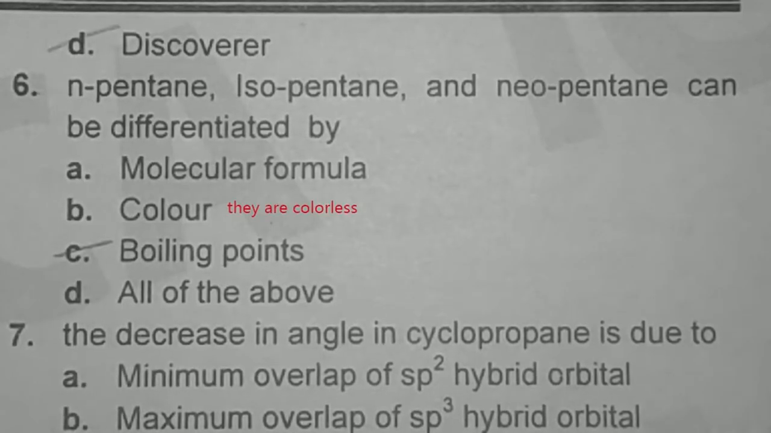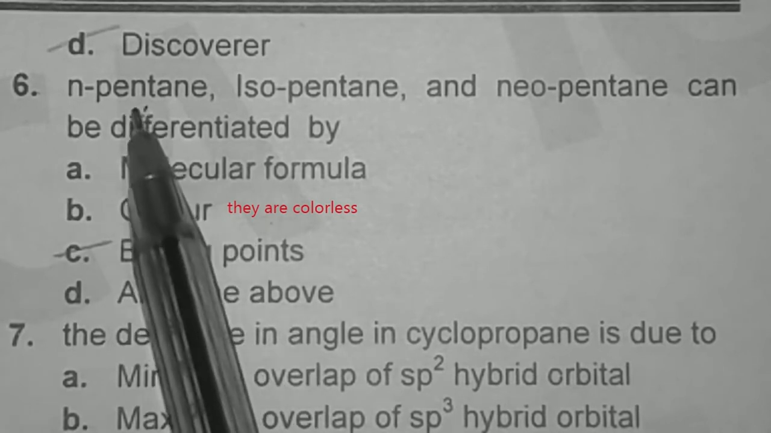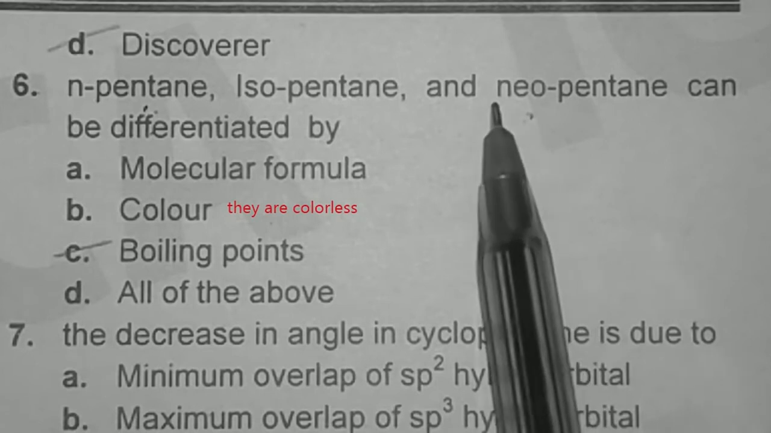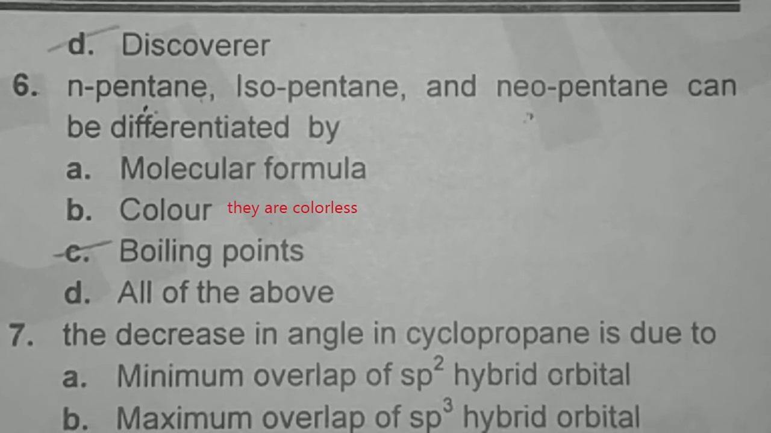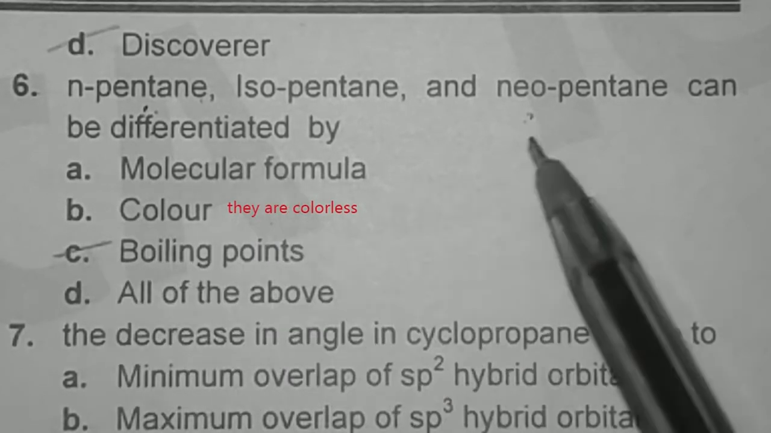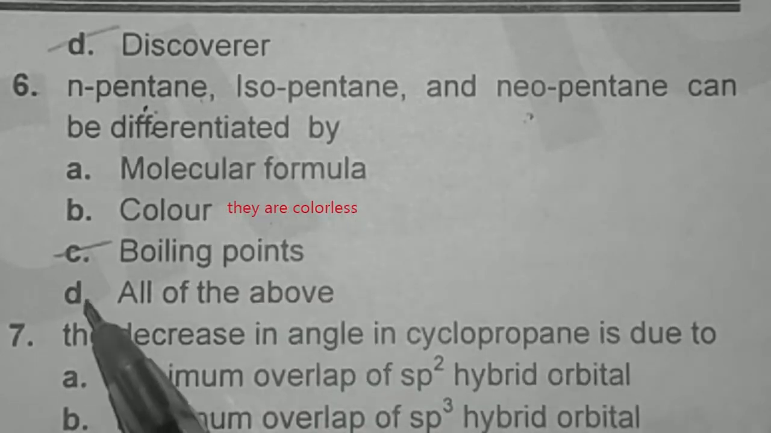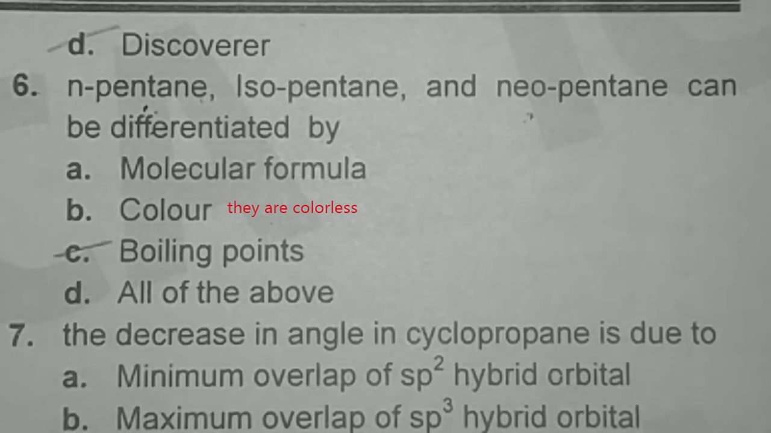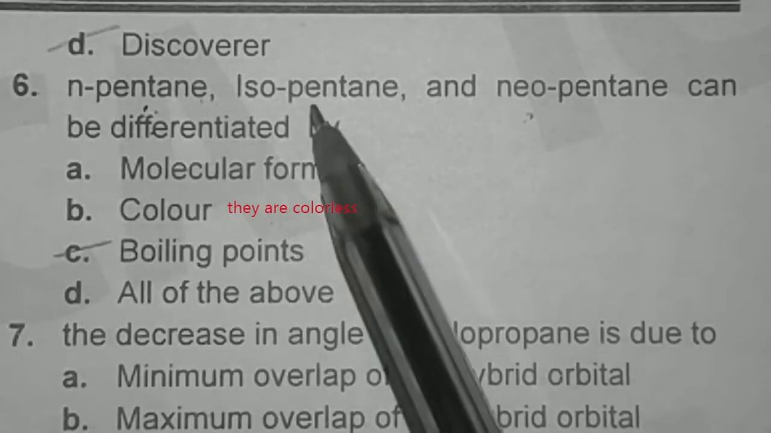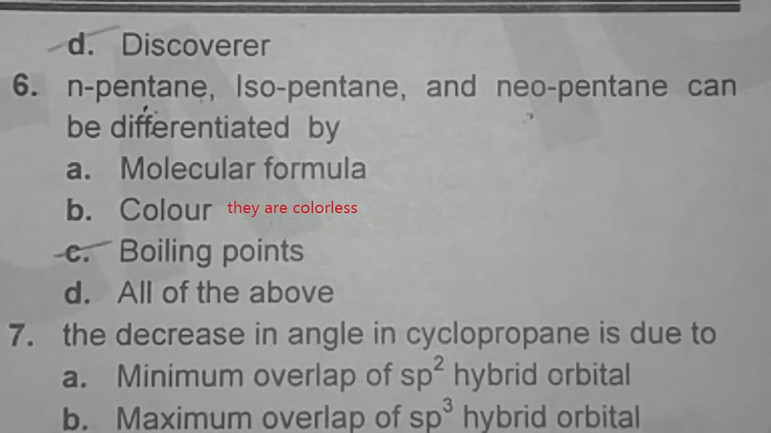N-pentane means straight chain. Isopentane and neopentane can be differentiated by. Option A is molecular formula. This one is incorrect. The molecular formula for pentane, isopentane and neopentane is the same, C5H12. Option B is color. These three have the same color, so option B is incorrect. C is boiling point. Now option C is correct here. These three compounds can be differentiated on the basis of boiling point.